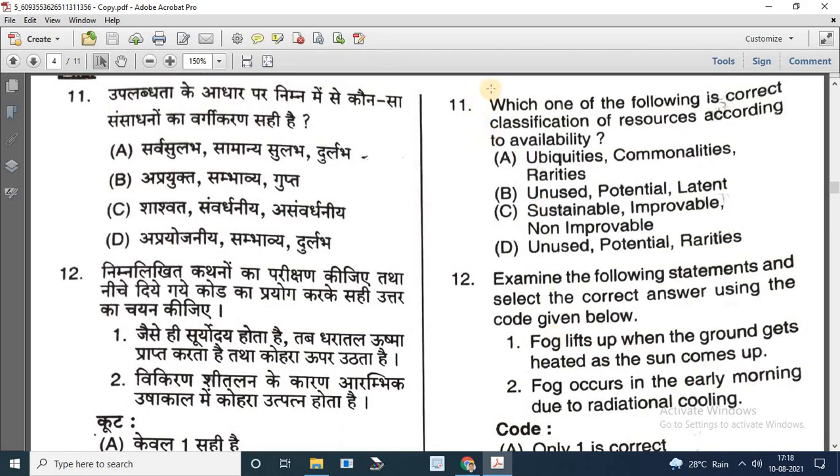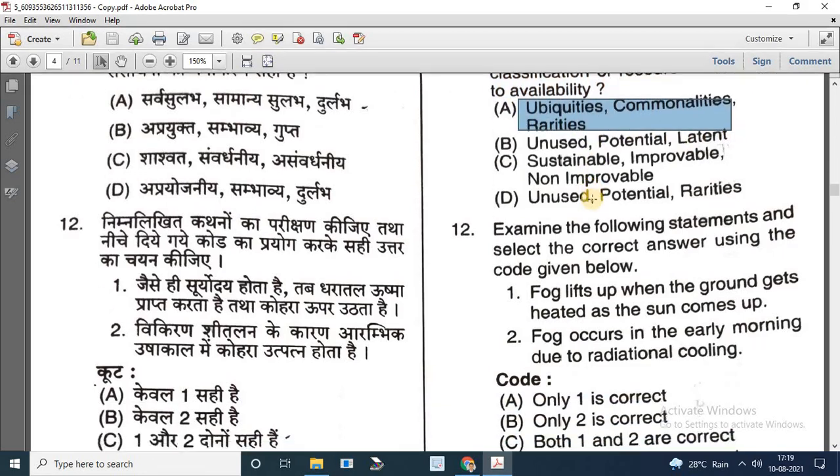Next question is, which one of the following is the correct classification of resources according to availability? Options are ubiquities, commonalities, and rarities. Second one is unused potential and latent. Third one is sustainable, improvable, and non-improvable. Fourth one is unused potential and rarities. So the correct answer is A.